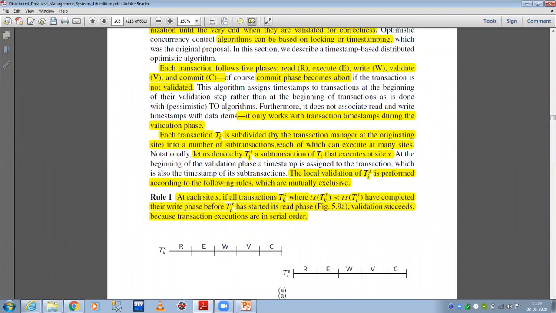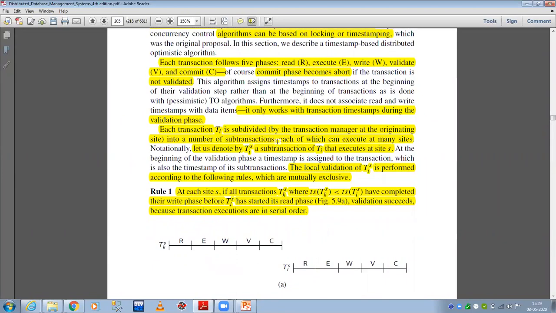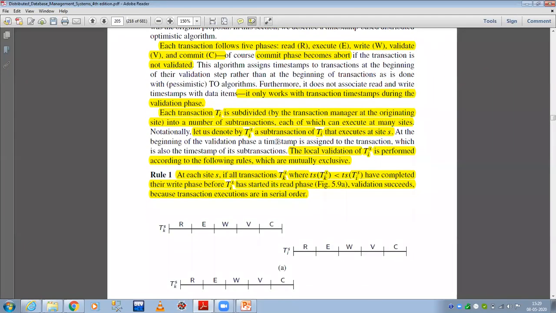Suppose there is a transaction Ti. It is subdivided into a number of sub-transactions, each of which can execute at many sites. So we are talking about a distributed system. A particular transaction Ti is divided into sub-transactions, which can be executed at different sites.